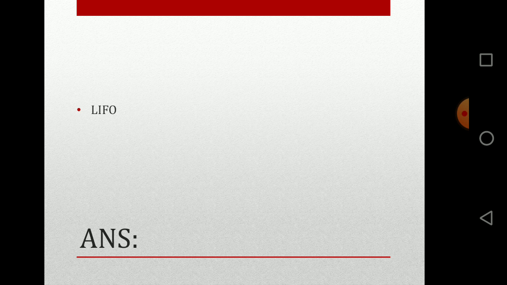The answer is LIFO. Hope you have got the answer. Why? Because in stack we push the data at the top position. Also, we take the data or pop the data from the same top position. So the data that has been sent last is taken out first.